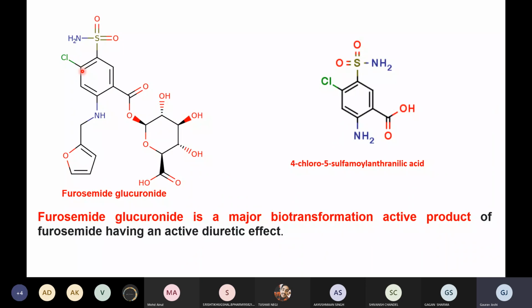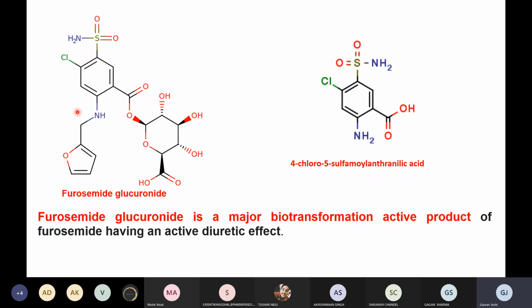What was the drug all about? Amino benzene sulfonamide, right? Basically we have this benzene, we have this amine, and we have a sulfonamide group. What it is doing is making a glucuronide conjugation. This is a glucuronide molecule, a glucose type molecule. So this is forming a glucuronide conjugation in the phase 2 reaction, which is active. This furosemide glucuronide is an active molecule.